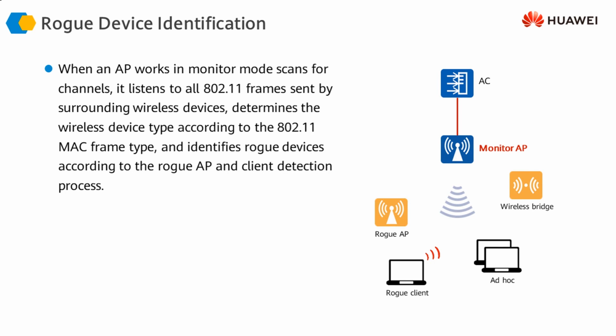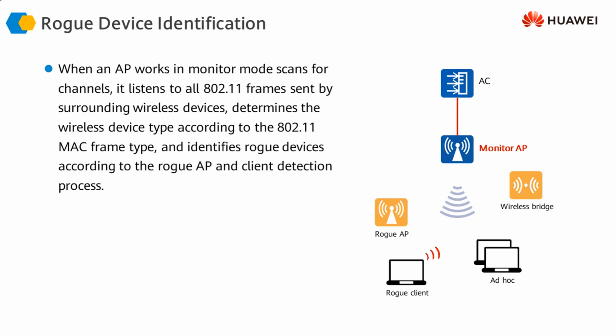So when an AP works in a monitor mode, it scans for channels. It listens to all 802.11 frames sent by the surrounding wireless devices. So if there is a rogue AP, a rogue wireless bridge, or rogue clients or ad hoc clients, it is going to be monitoring their activities and trying to detect if any of these entities exist in the infrastructure around this AP. If it detects any one of them, it is going to report to the access controller and perform the actions that the access controller instructs it to perform, based on the configuration that we have done on the access controller.